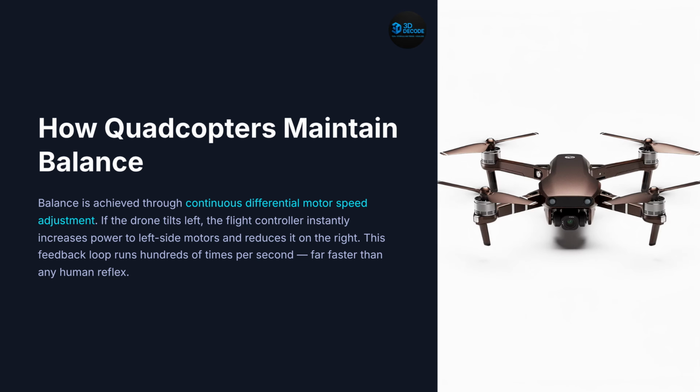Next, how quadcopters maintain balance. One of the most impressive aspects of drone flight is continuous stabilization. If the drone tilts slightly in any direction, the flight controller instantly detects the imbalance and adjusts motor speeds accordingly. These micro-corrections happen hundreds of times every second, far faster than human reflexes could ever respond manually. Even when hovering perfectly still, the drone is constantly correcting itself continuously.